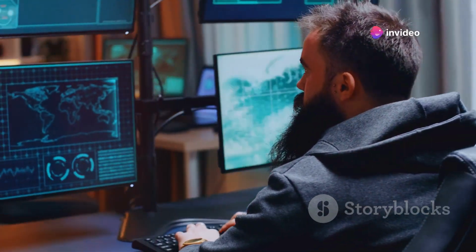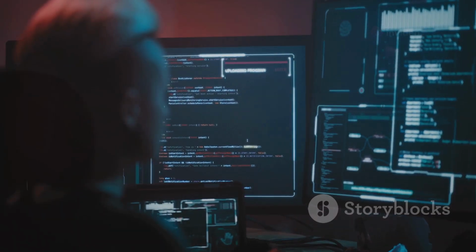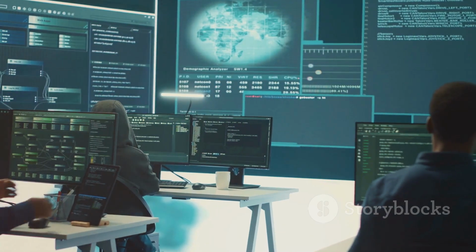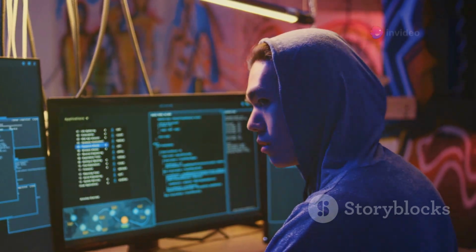Hacking, in its true sense, is about understanding how systems work. It's about finding vulnerabilities and fixing them. Ethical hackers use their skills to make the digital world safer. They are the guardians of our data and privacy.